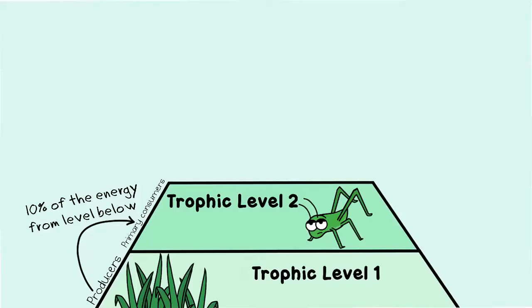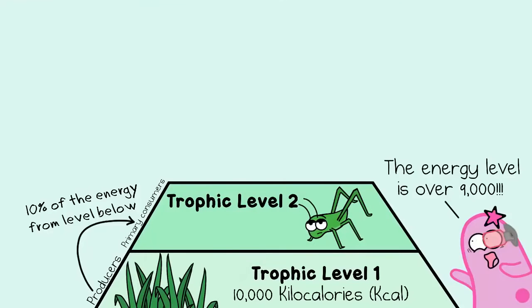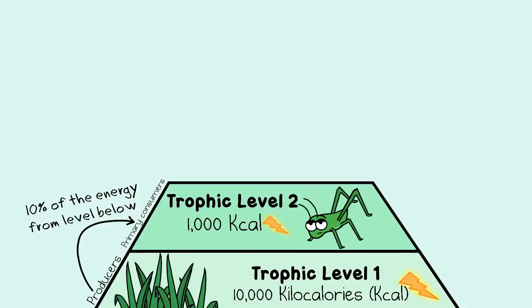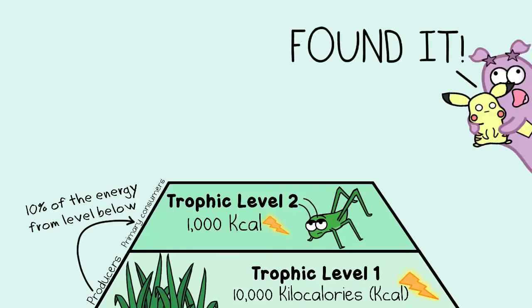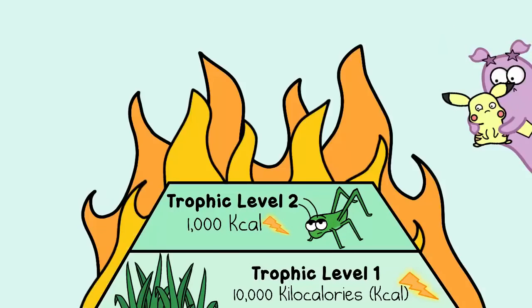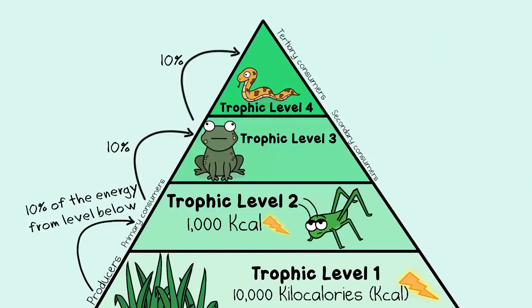Meaning, let's say the plants here had 10,000 kilocalories. That's a unit of energy. Well, the next level here, the primary consumers in trophic level 2, they would only store 1,000 kilocalories of energy. So where did the rest of the energy go? Much of it is lost in heat or undigested. If you go up to the secondary consumers in trophic level 3, that would be only 100 kilocalories of energy. So as you go up each trophic level, it's roughly only 10% of the energy from the trophic level below that will be stored.